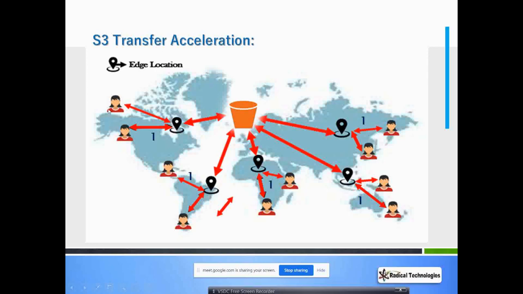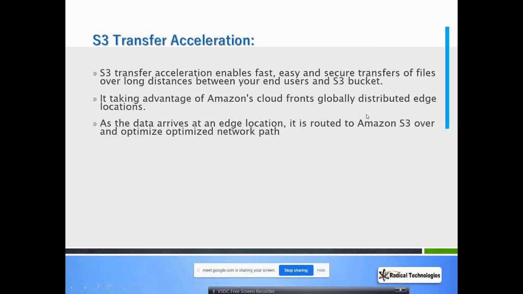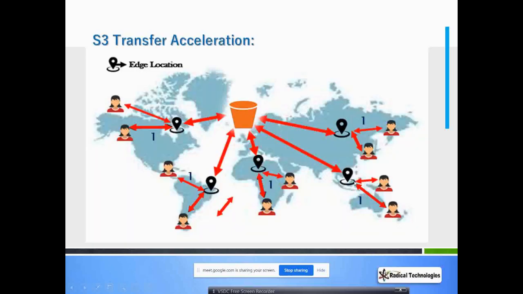Every user is uploading their file to the nearest edge location, and from there Amazon will upload the file to the S3 bucket using its dedicated, highly available network. That is the optimized network path.